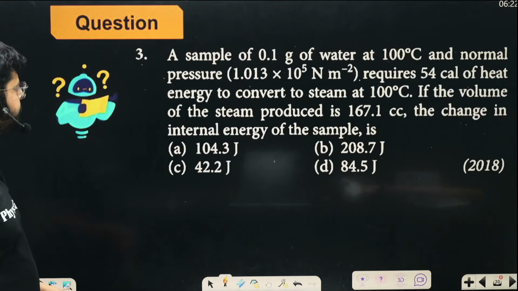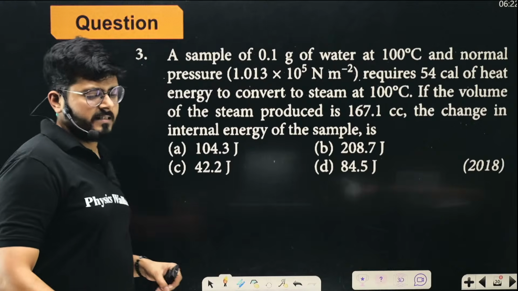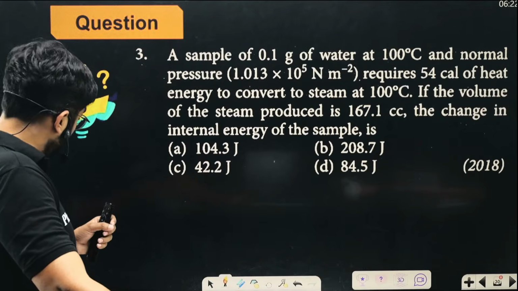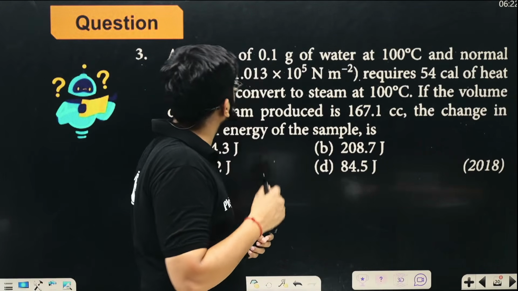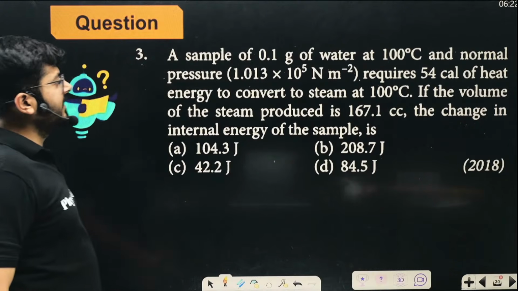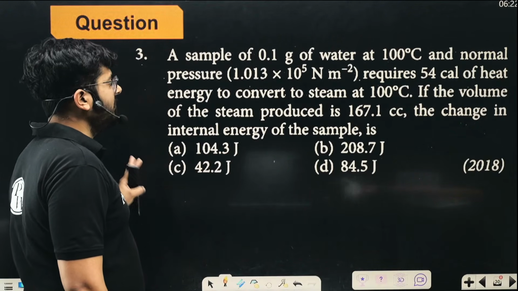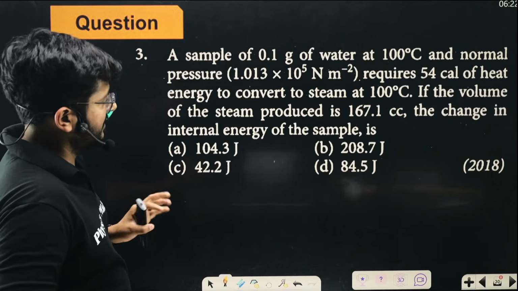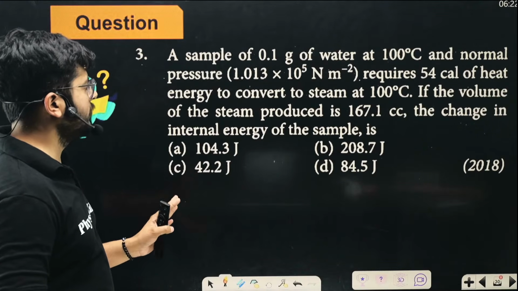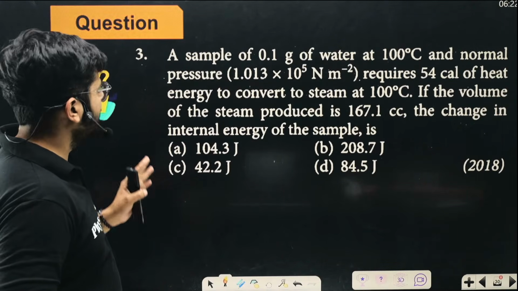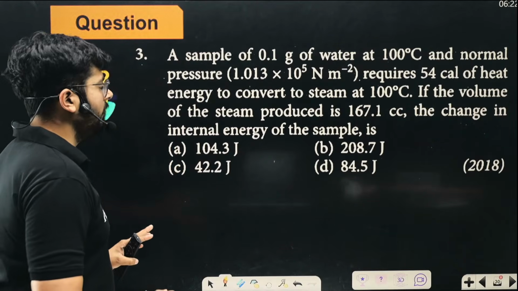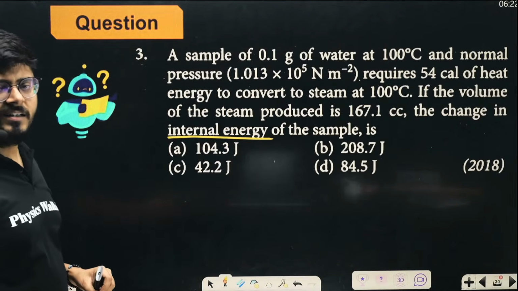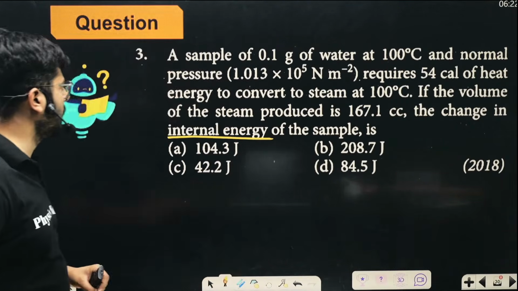Very simple question. Look at this question: a sample of 0.1 gram of water at 100 degrees centigrade and normal pressure requires 54 calorie of heat energy to convert to steam at 100 degrees Celsius. If the volume of the steam produced is 167.1 cc, what will be the change in internal energy of the sample? This is what you have to figure out.